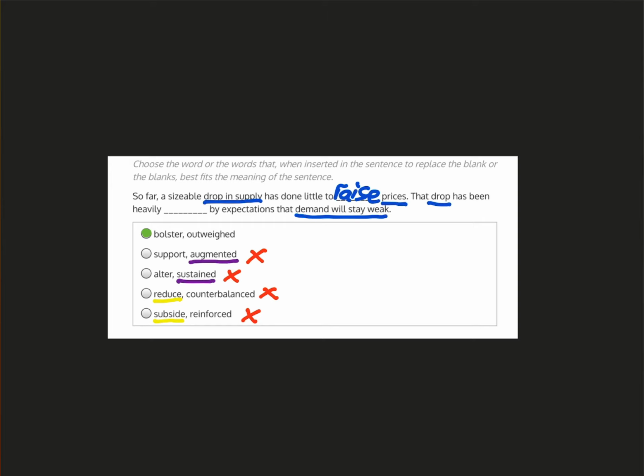The sentence therefore reads, "So far, a sizable drop in supply has done little to bolster prices. That drop has been heavily outweighed by expectations that demand will stay weak."